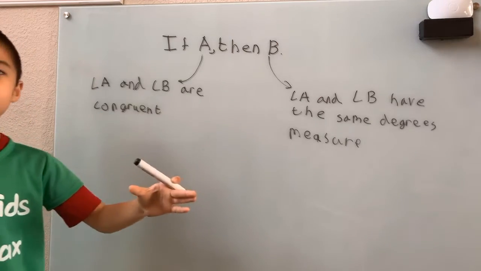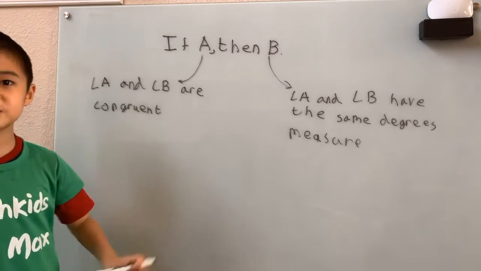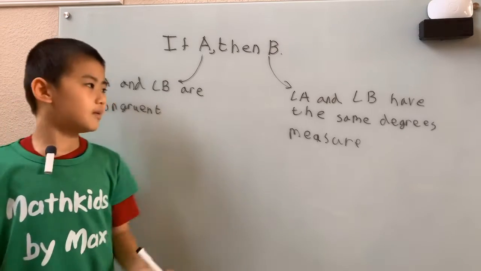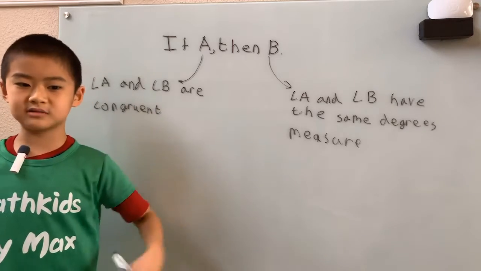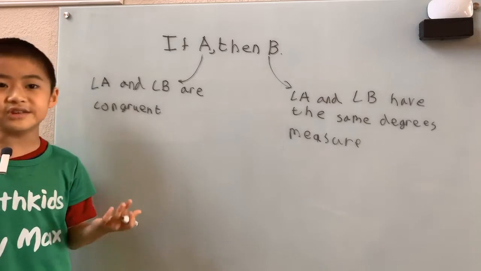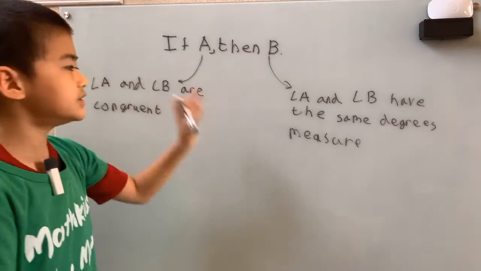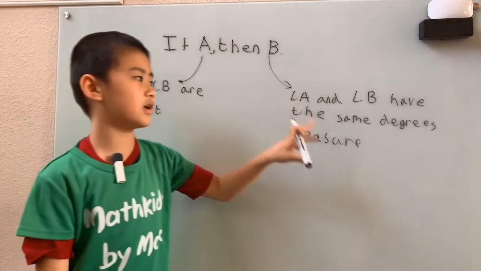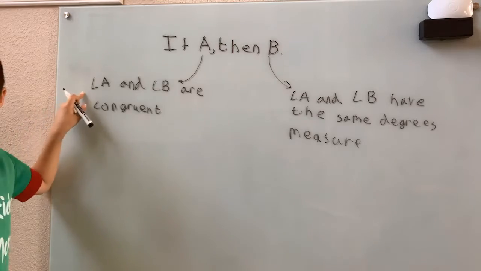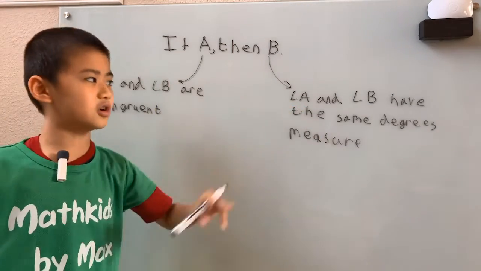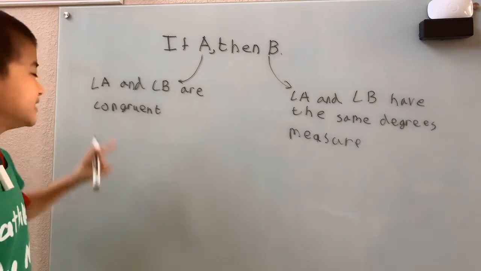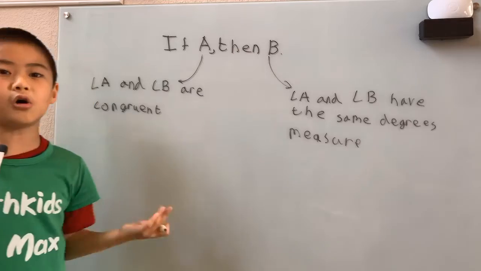To prove that one is false, we have to give one or more counterexamples, and to prove that one is true, we have to make sure that we have no counterexamples, or you could say it works in all conclusions and conditions. Well, if angle A and angle B have the same degrees measure, that means they're the same, also meaning that they're congruent. So the converse of this conditional statement is also true.